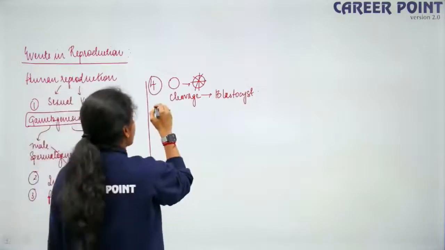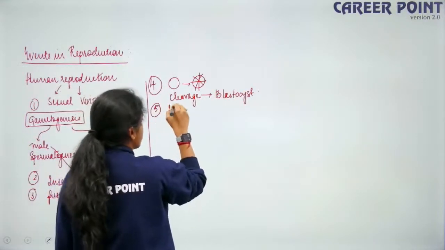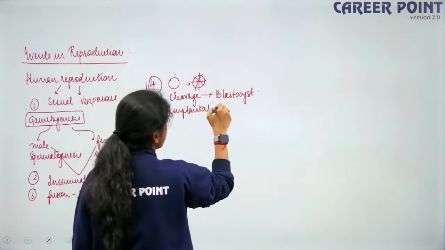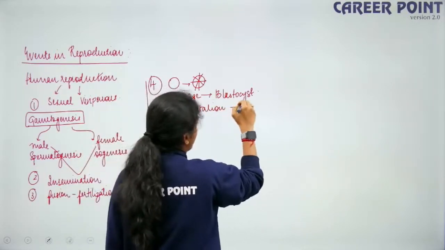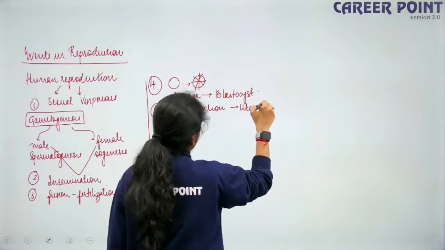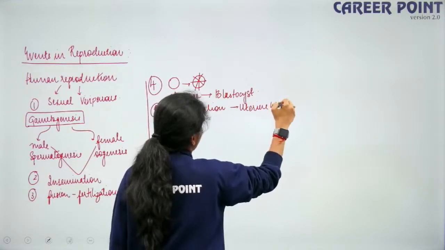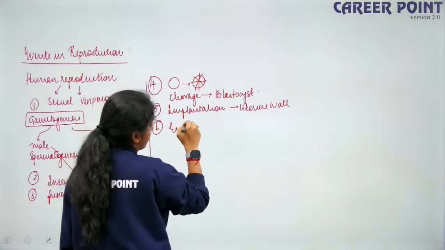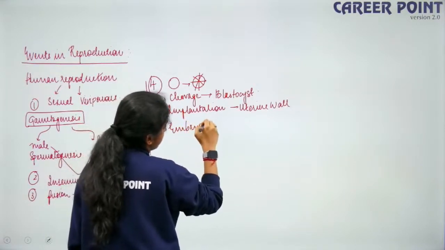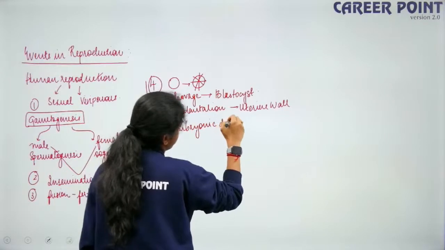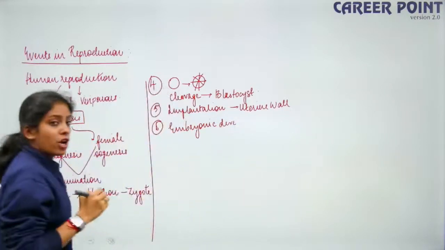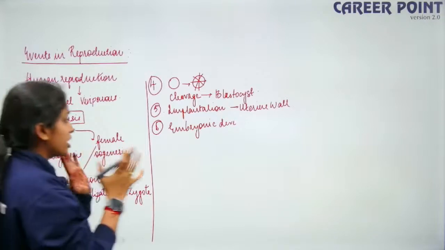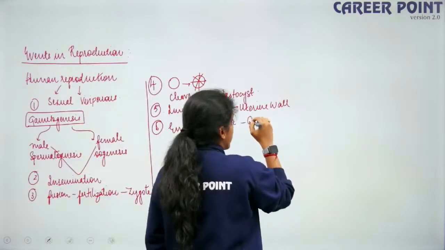After the blastocyst you have implantation on the uterine wall. After implantation you have embryonic development, which is gestation.